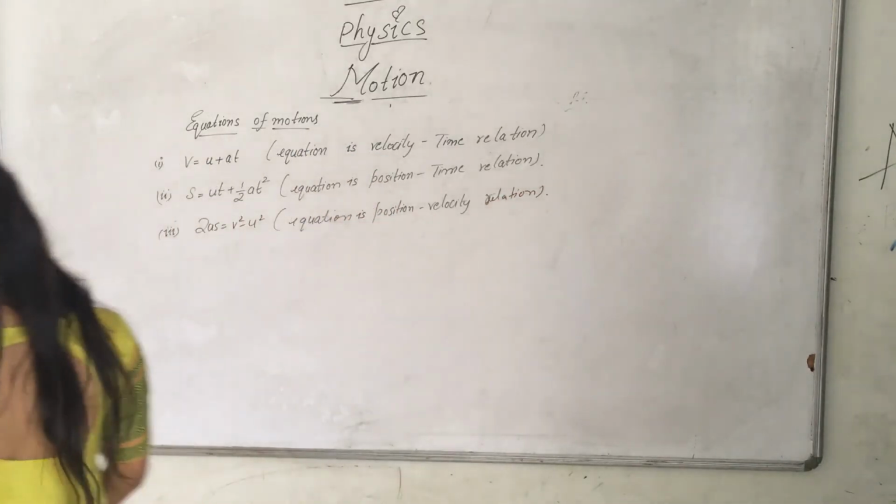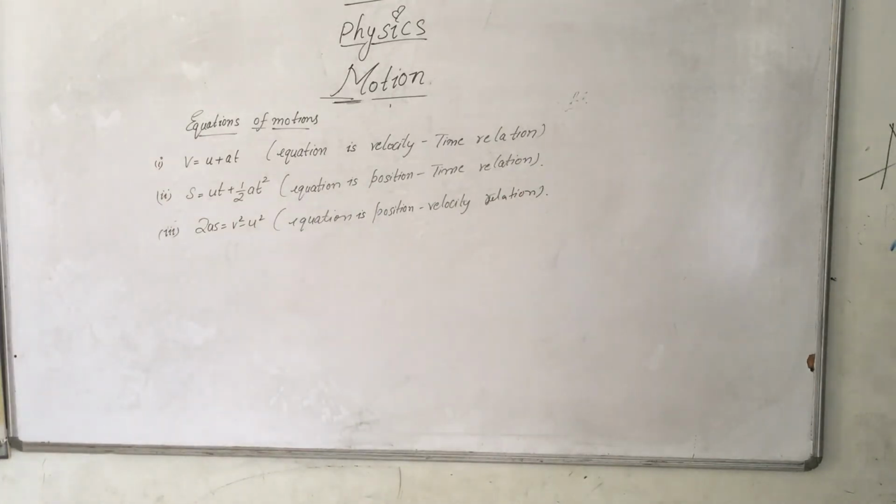Okay guys, I hope you understood all this, and in the next class I will start with the equations, how we have to prove these three equations with only one graph.